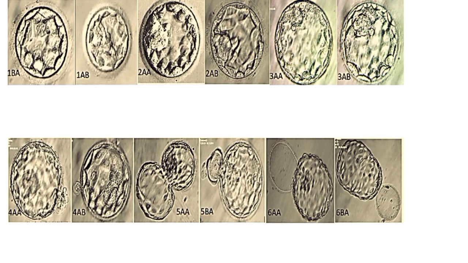Using this grading system, it is shown that clinical pregnancy rates in excess of 60% can be attained by the transfer of at least one high scoring blastocyst. So in my next video, I will show you the grading systems, how we grade the blastocyst according to the ICM, blastocele cavity and the trophectoderm grade.